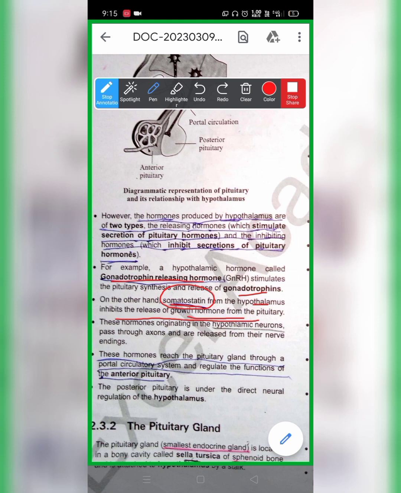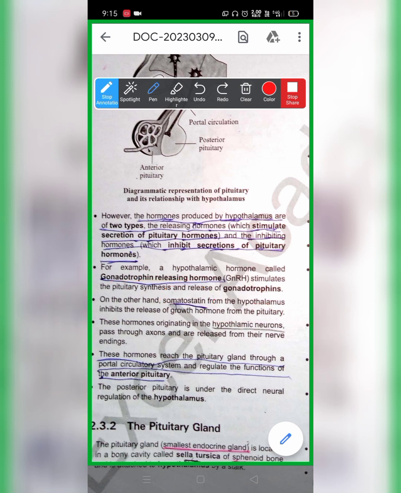So what is the meaning of this? When more growth hormone is being released, to stop its release the brain is going to release the inhibiting hormone, that is somatostatin. What happens if there is continuous secretion of growth hormone? The person will have more growth, which can lead to the disease called gigantism. So to prevent the person from getting the disease, our body regulates through an inhibiting hormone. That's why there is a releasing hormone as well as an inhibiting hormone.